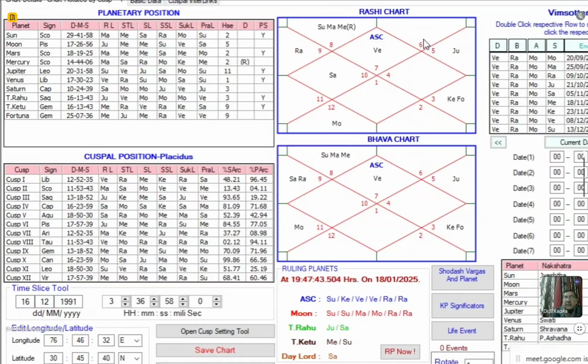linking with 12, right? See, for the seventh, which house is not good? 2 and 6 are not good. Similarly, for the seventh house, 8th and 12th are not good.